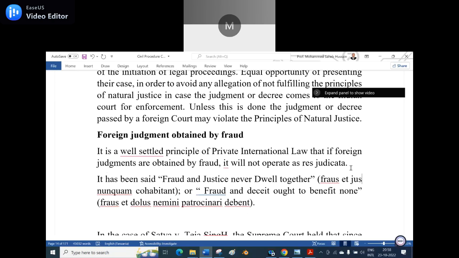Yes, sir. Then they never go together. Like fraus et jus non cohabitant. That is the maxim which says fraud and justice never dwell together.